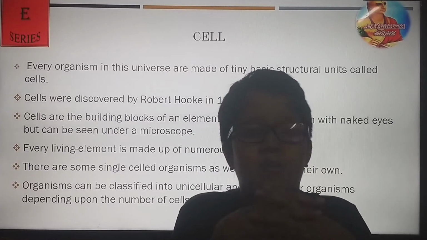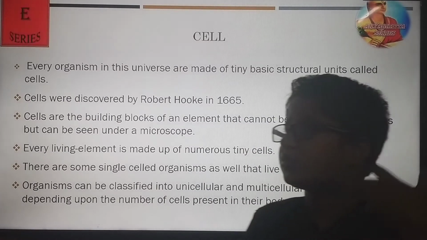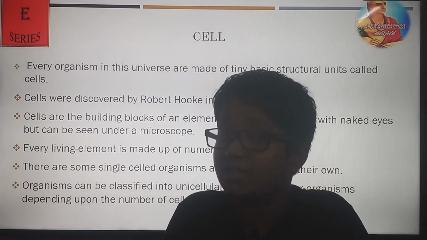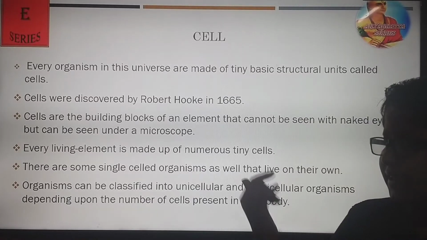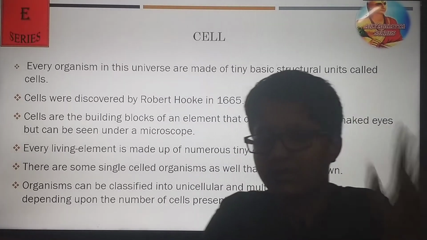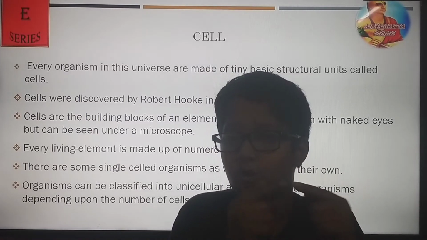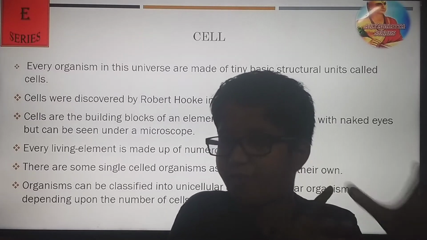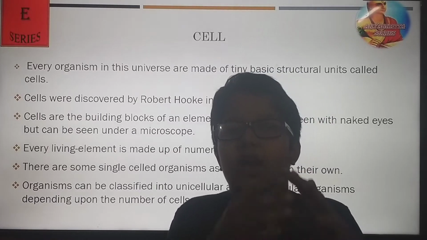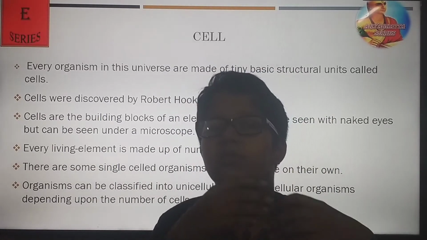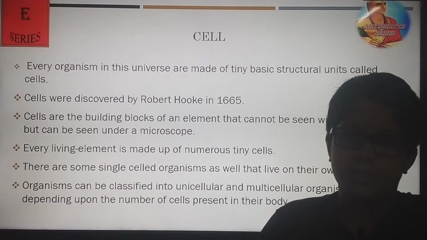The human body has millions of cells which cooperate to perform vital life functions, and there are also single cell organisms such as protozoa, bacteria, and amoeba. Organisms can be classified into two parts: unicellular and multicellular. Unicellular organisms have only a single cell and do all the vital life processes from that, and multicellular organisms have a lot of cells that cooperate to perform their vital life functions. Now let's learn about them more.